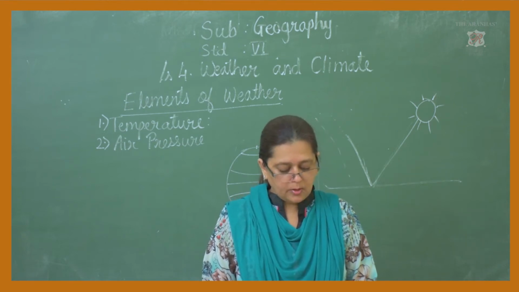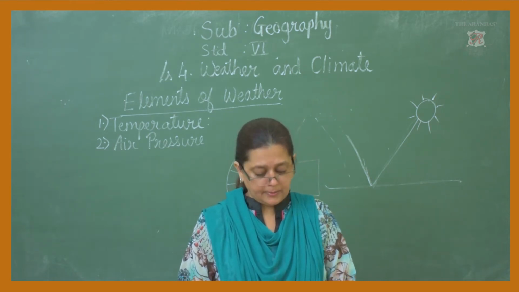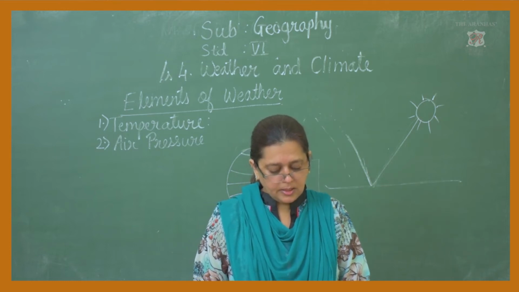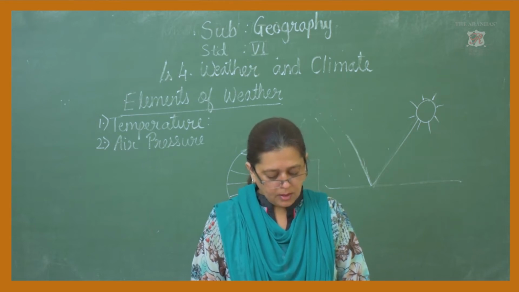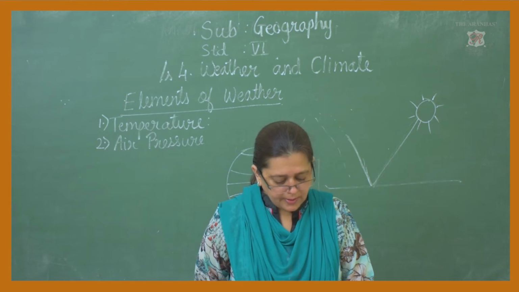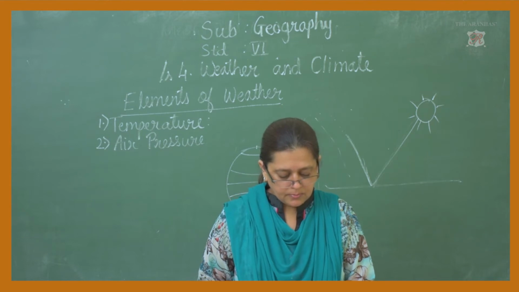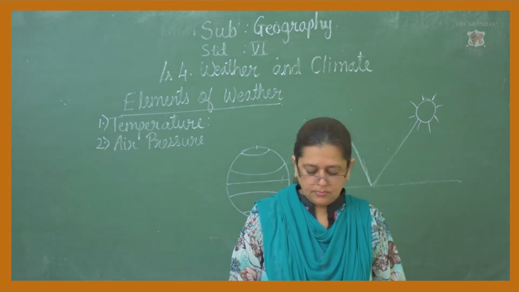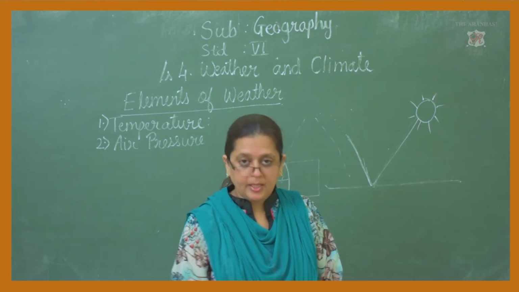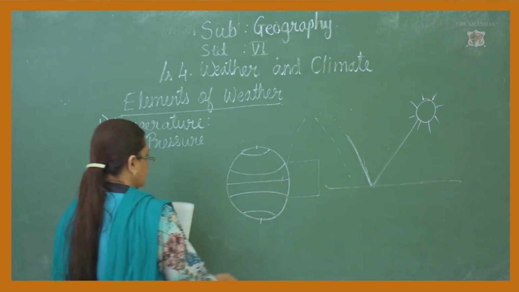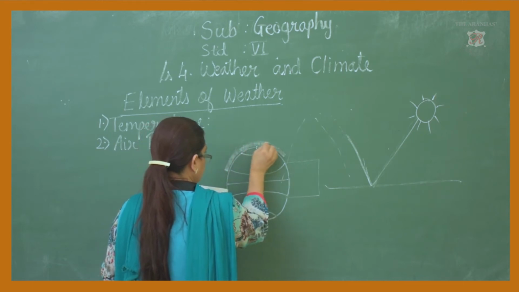The lowermost layer of the air gets subjected to the pressure of the upper layer. Hence, the density of the lower layer of the air increases. There is greater air pressure near the surface of the earth. See this part of the earth, the first layer.